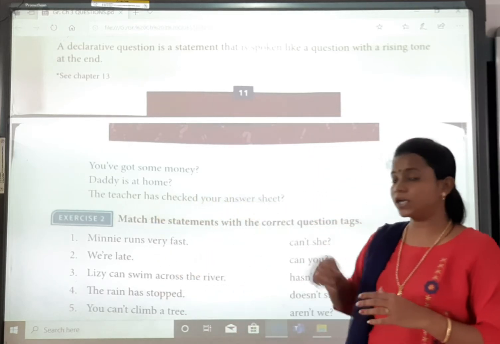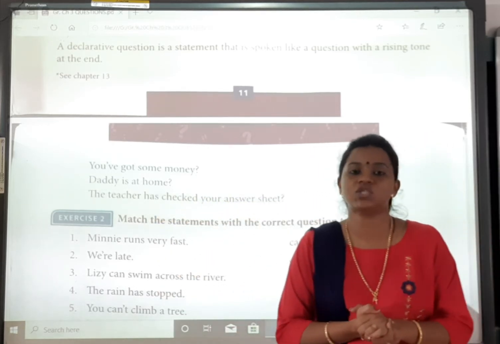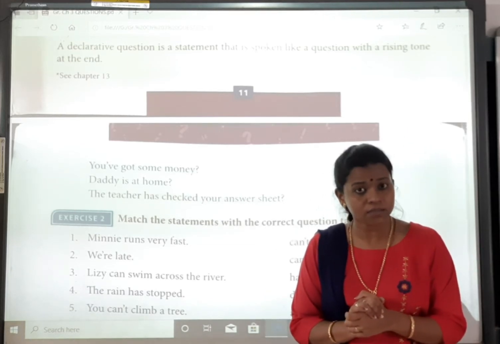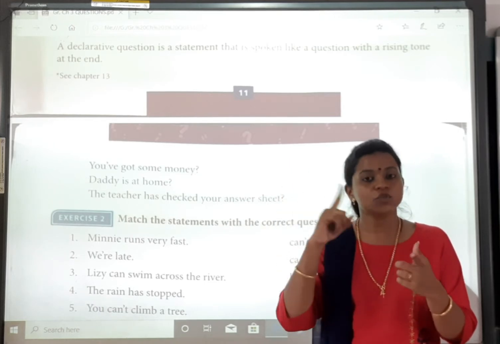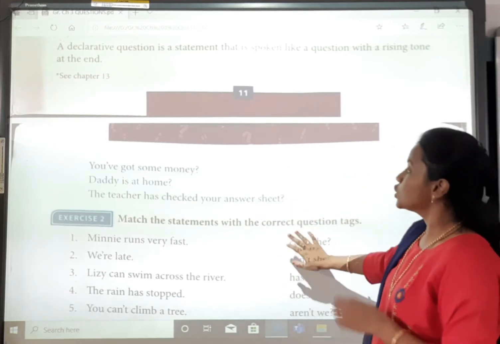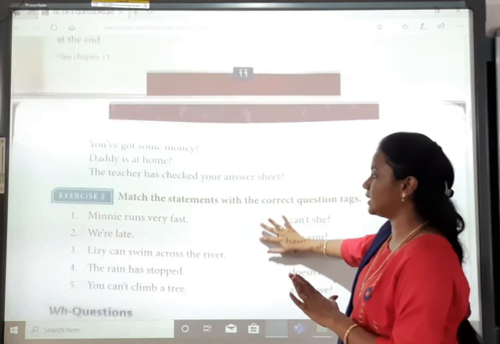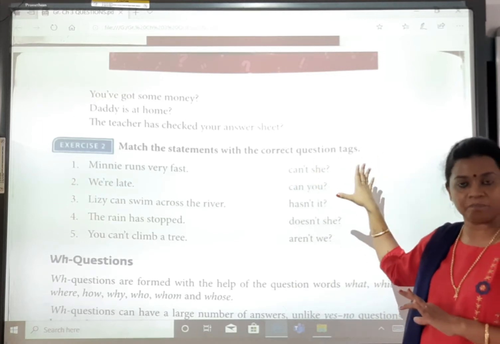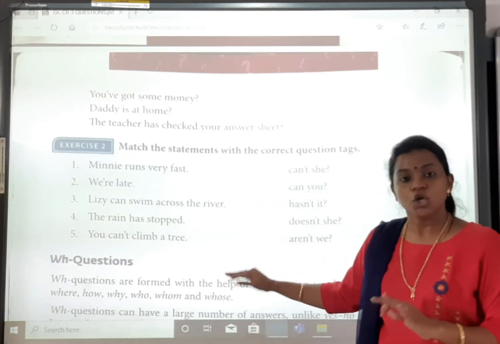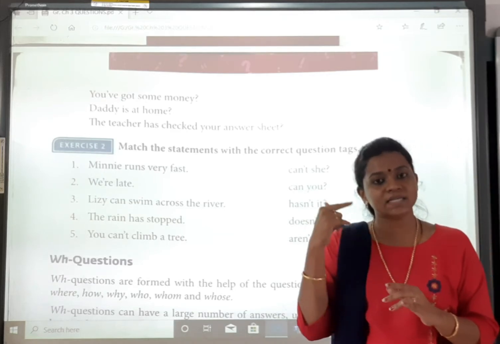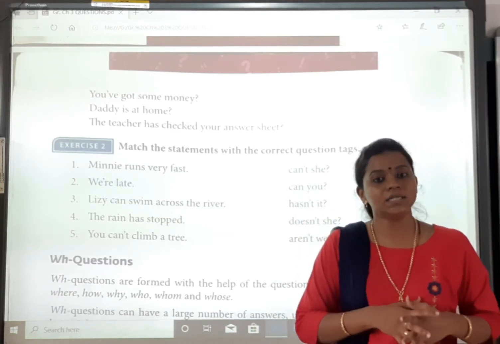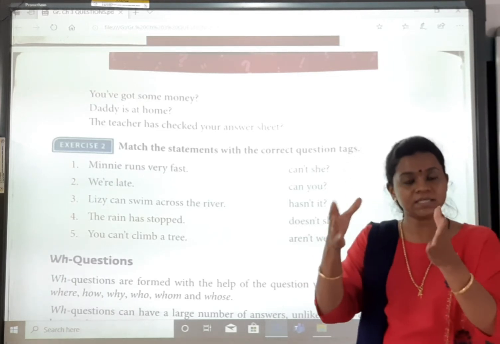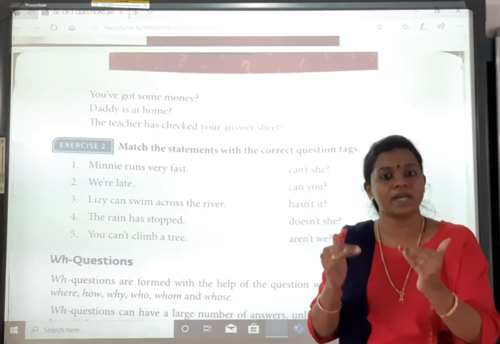The teacher has checked your answer sheet. If I say it normally, the teacher has checked your answer sheet, it is a normal statement. The teacher has checked your answer sheet? My tone went up, so that will be a question mark. Regarding yes or no and tag questions, we have this exercise, match the statement with the correct question tag. Now I will explain exercises 1 and 2 and give you the answers.